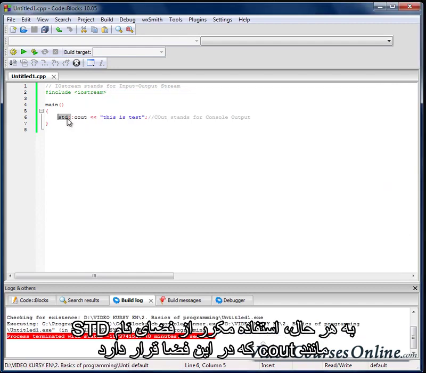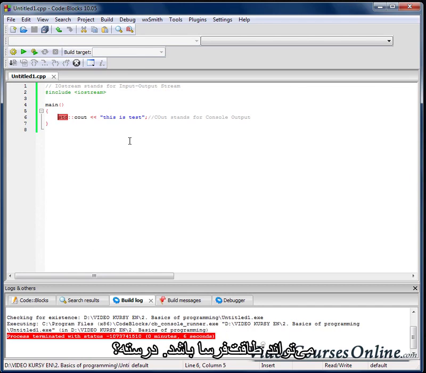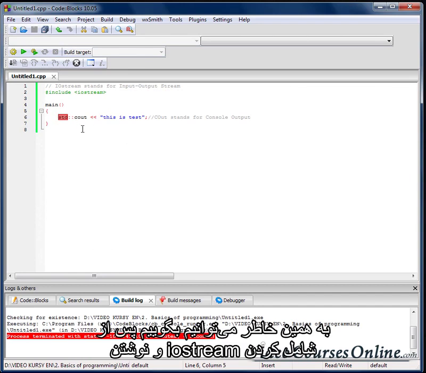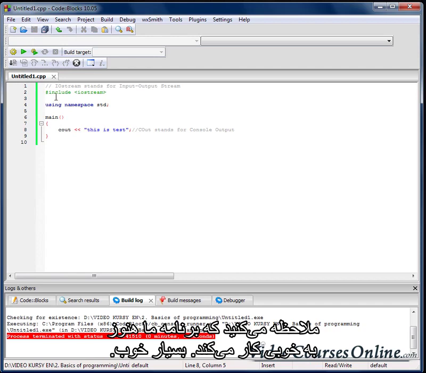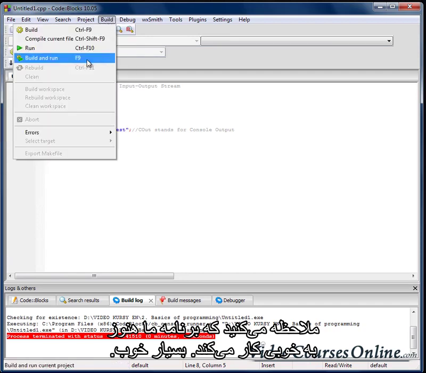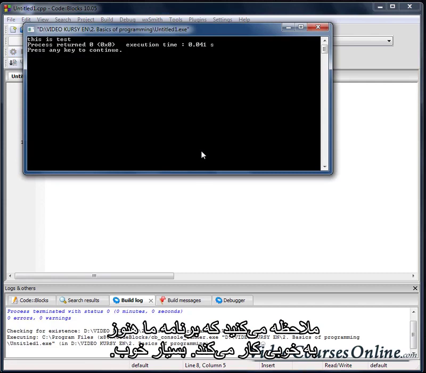However, using that std namespace every time for each element like cout from that space might be a bit tiring, right? That's why we can say, after including iostream, something like using namespace std. Now we don't need to use that here, and our program, as you can see, is still working well.